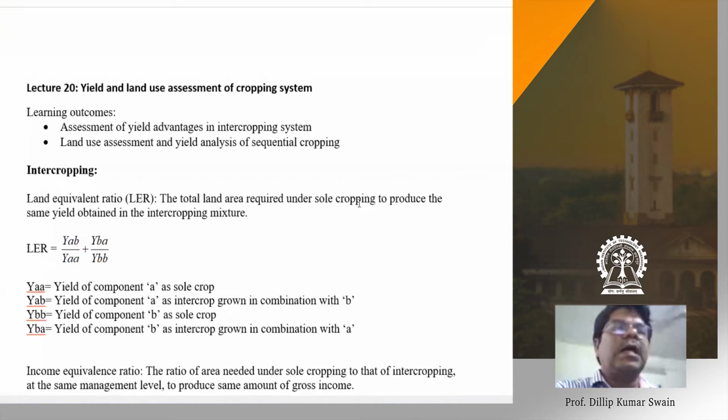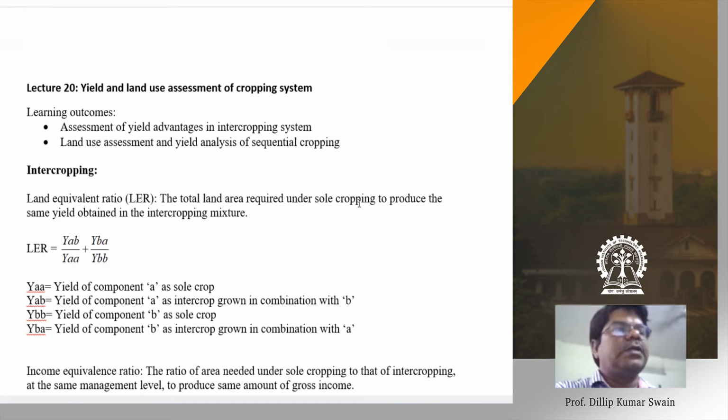And on the boundary of the tea garden, we can grow crops like turmeric and ginger. Those are also shade loving crops, where the economic products come from the underground portion. So this is one type of multi-story cropping, like intercropping. But the outputs are harvested from different heights, like the black pepper or the guava, sapota. At the same time, we get tea, the main crop, and also turmeric and ginger.